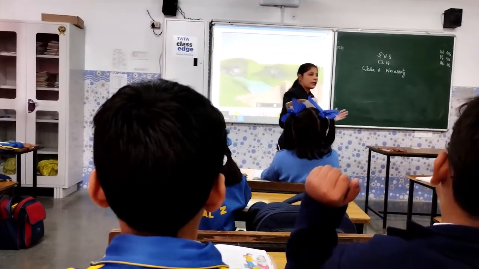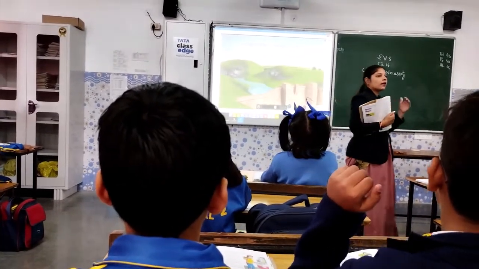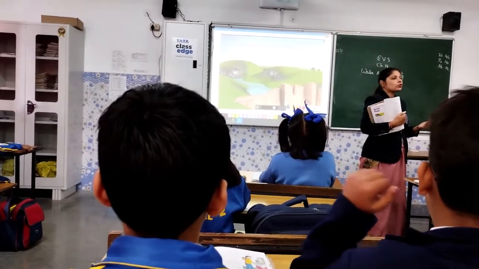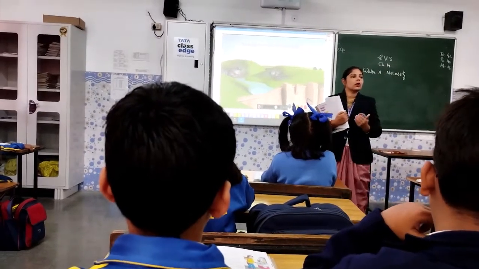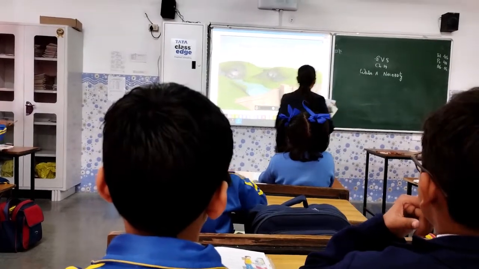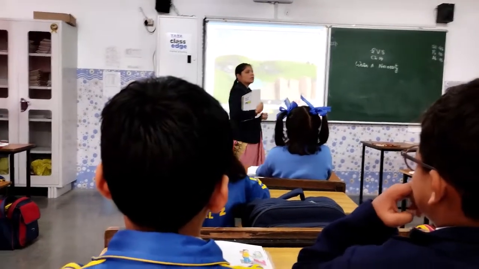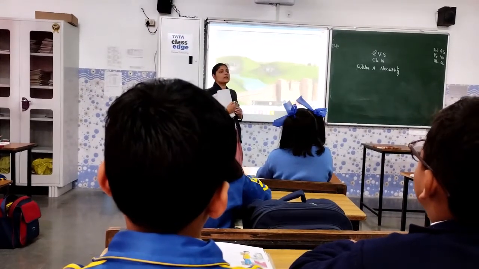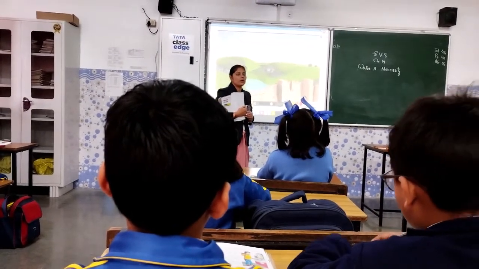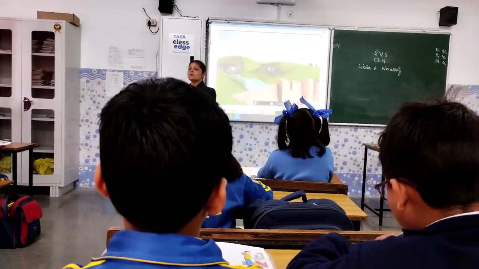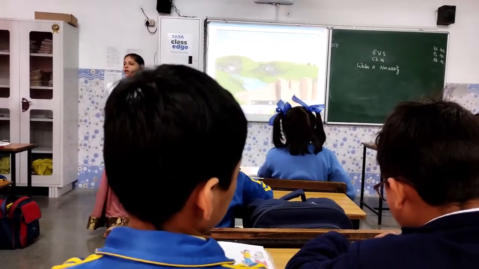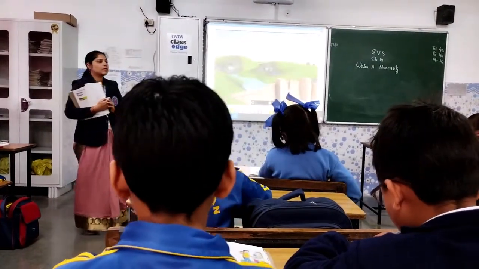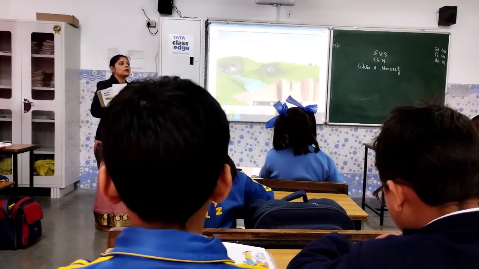When there is a lot of rain, what happens to the water level? It rises up. So to utilize this water, we build dams so that we can generate electricity. We can use water when there is a scarcity of water. Now, what is the meaning of scarcity of water? Scarcity of water means when there is less water for usage.